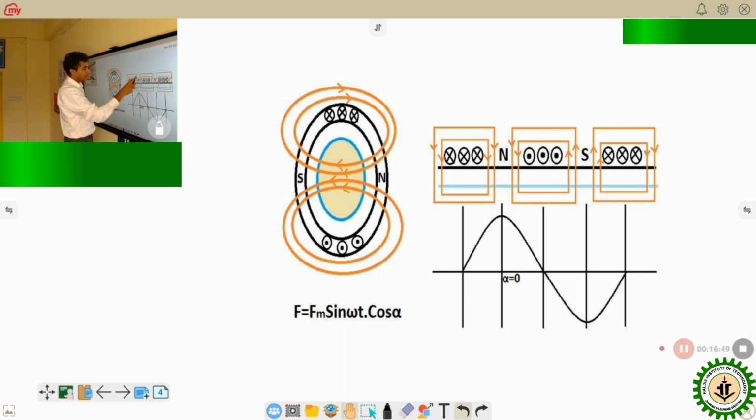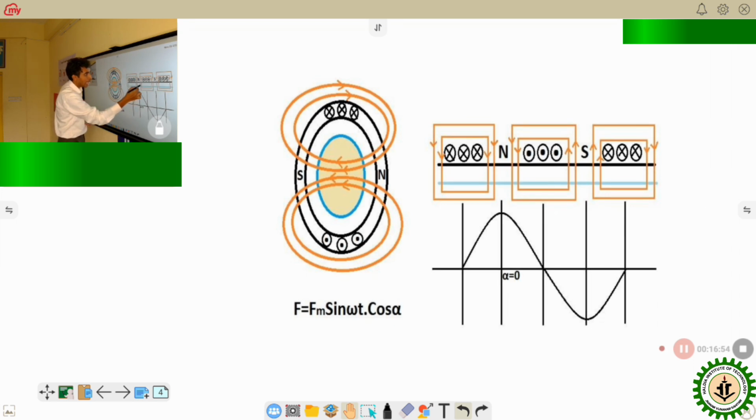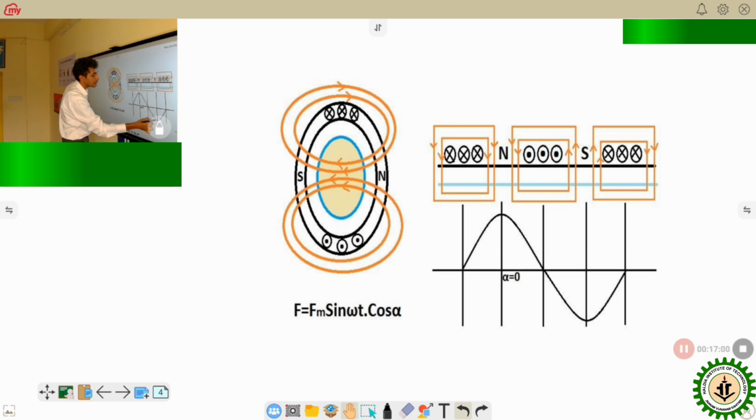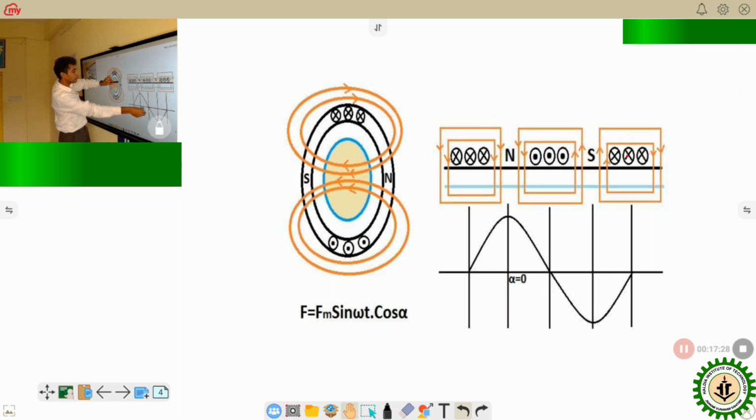So to represent that, in the axis of the winding, the flux is maximum, and at the position of the conductors, the value of flux is 0. Again at the axis it is maximum, and here again it is 0. So if we start to rotate from the axis of the winding, that means we start to move from this position.